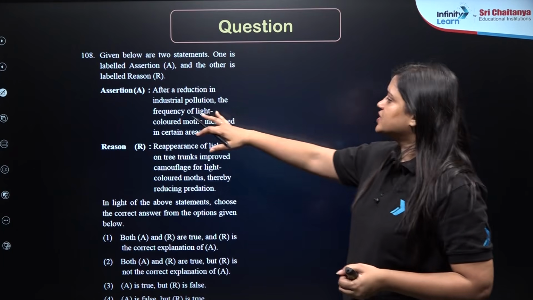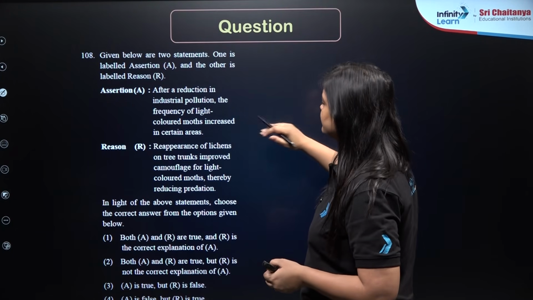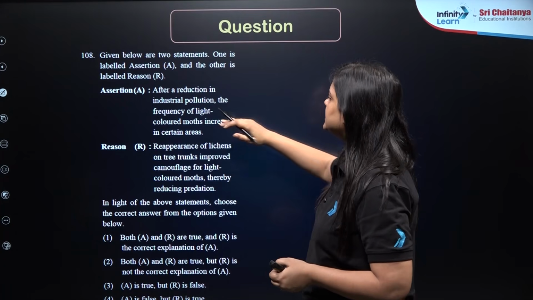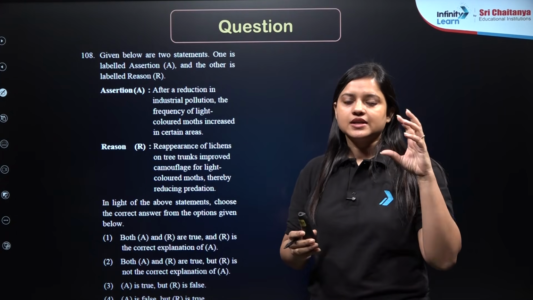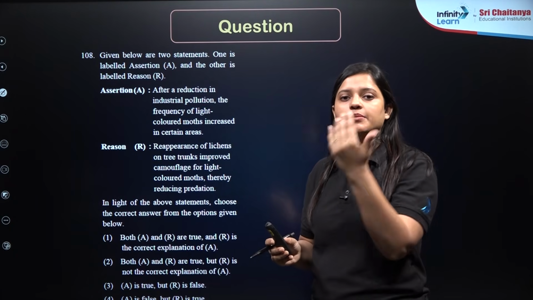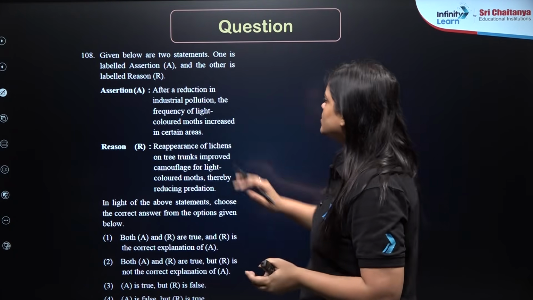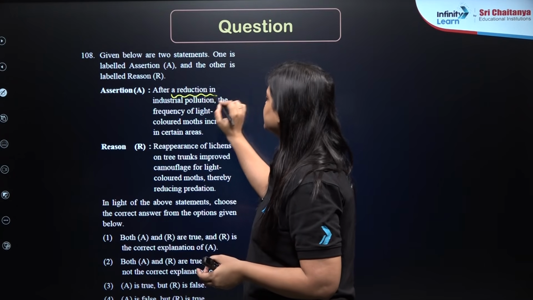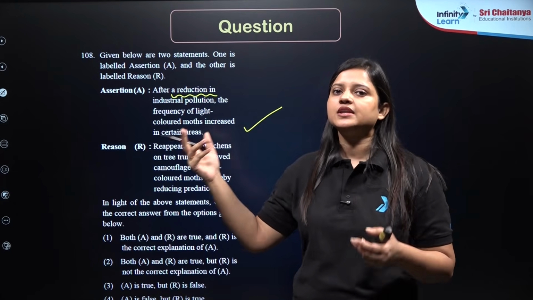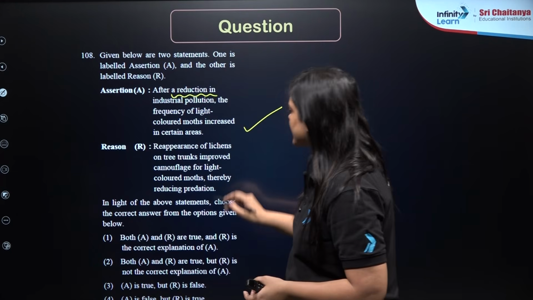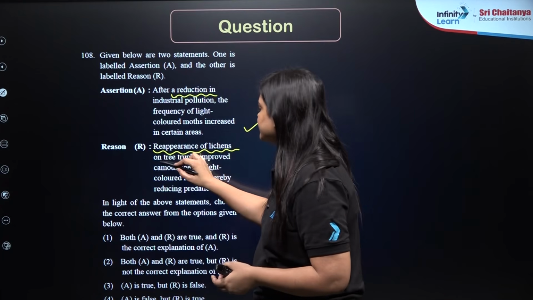Next one. Assertion says, after a reduction in industrial pollution, the frequency of light colored moth increases in certain areas. So remember that light colored moth number will only increase when the background is lighter, right? So after reduction of industrial pollution, yes, there is a possibility that the light colored moth will increase. Why? Because of reappearance of lichens on tree trunk.